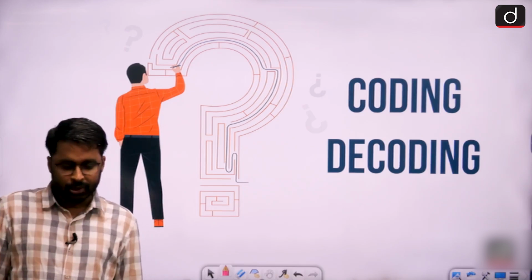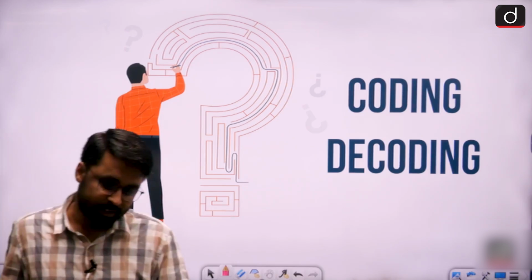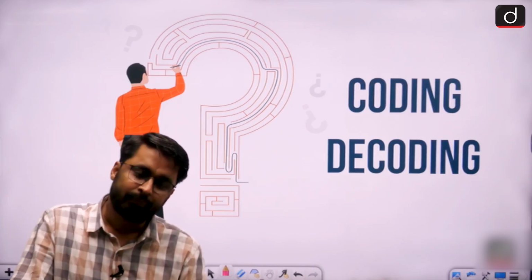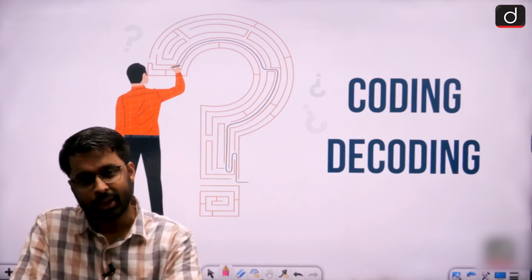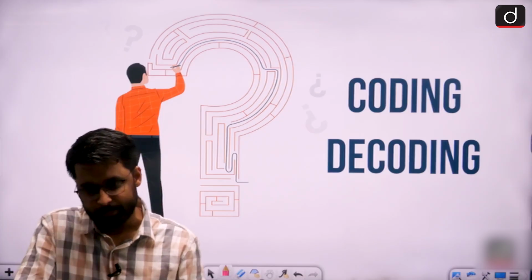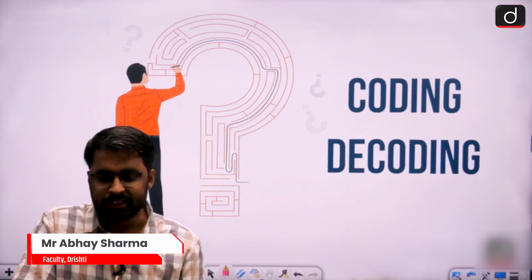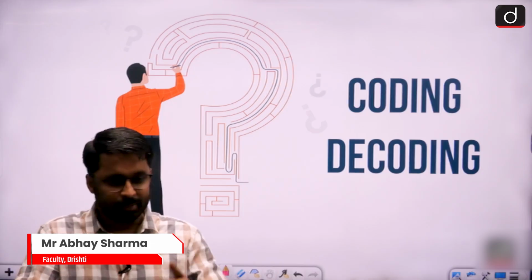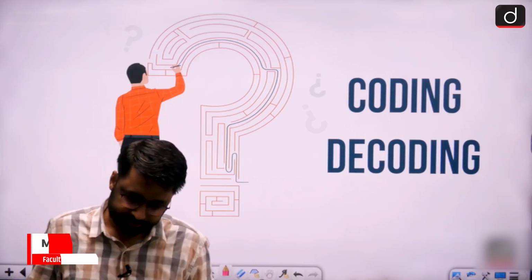This particular topic, coding decoding, is made up of two words. One is coding, one is decoding. Now, what is coding? Coding is a process that we use to convert our original message to some secret form. And decoding is a process that we use to convert a secret message back to original form.